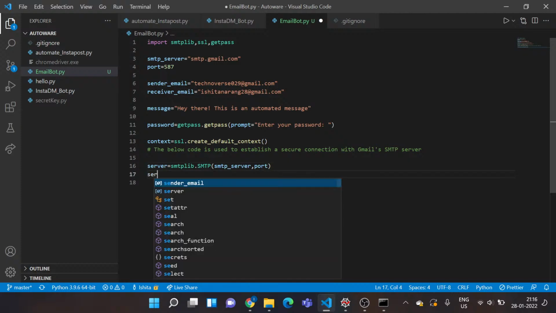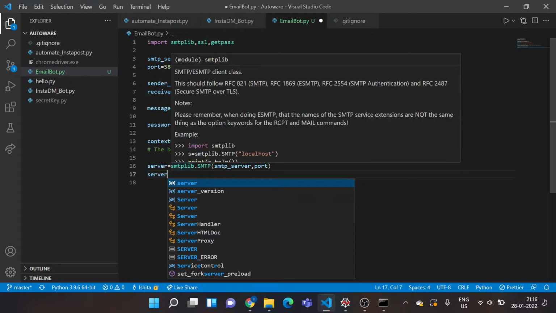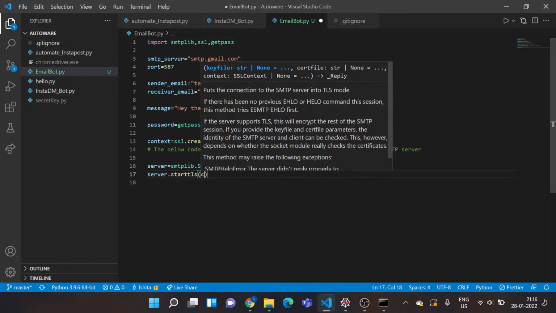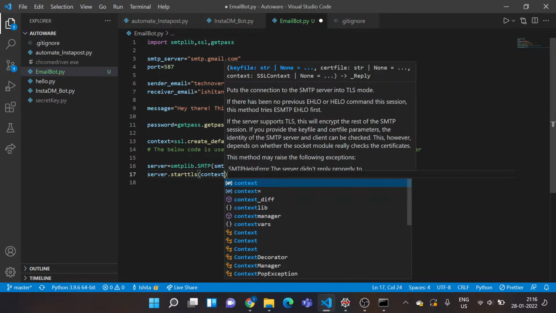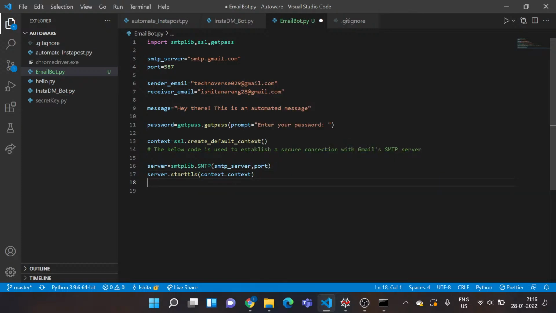Now I want to start the TLS connection. So basically this is creating an insecure connection from the start, and now I want to encrypt it, and that I'll do by using TLS. So I'll say starttls, and in the parentheses as parameters I'll pass the context, that is the default settings I created for all the connections I'll be setting up. So this is for securing the connections.